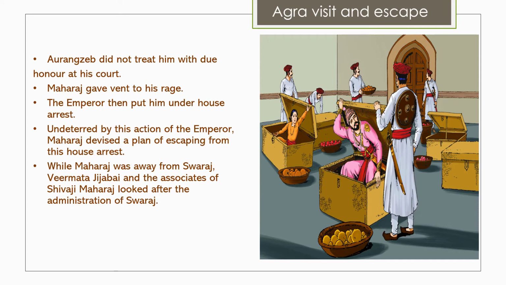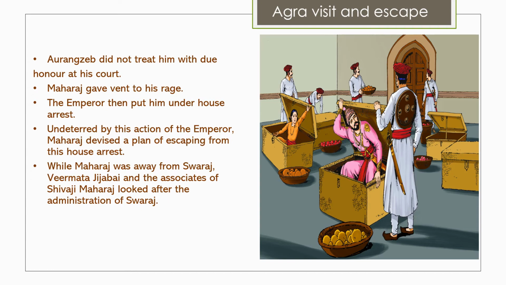After the Treaty of Purandar, Jai Singh launched a campaign against the Adil Shahi. Maharaj helped Jai Singh, but this campaign of Jai Singh was not successful. Jai Singh and Aurangzeb felt that Shivaji Maharaj ought to be kept away, at least for some time, from the Deccan politics. They thought that Shivaji Maharaj has promised, and according to the treaty, he will help us against the Adil Shahi. But because this first campaign was unsuccessful, we cannot fully trust Shivaji Maharaj. Maybe he is not truly helping us. Maybe he is still on the side of Adil Shahi. So they did not trust him fully, and they decided to keep him away from the Deccan politics.